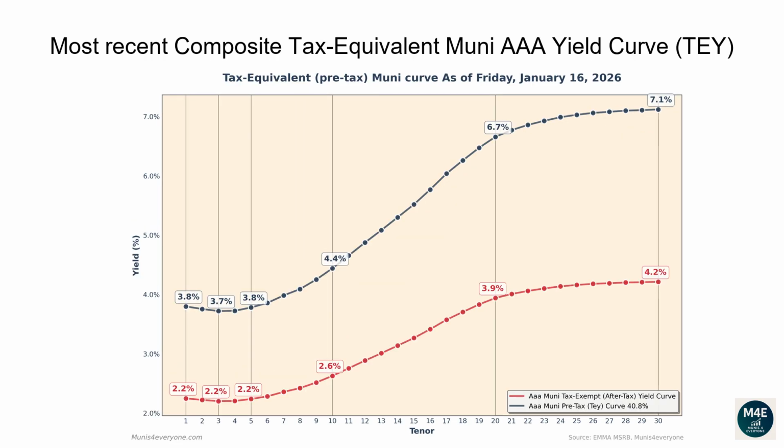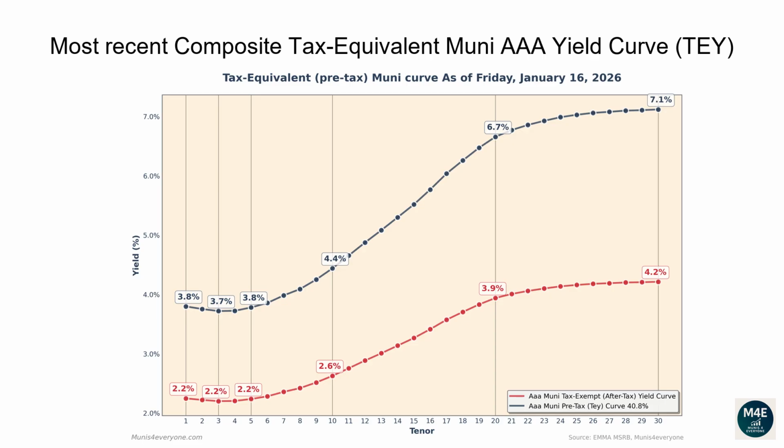Let's now go over the most recent composite tax-equivalent Muni AAA yield curve. The following graph shows, in red, the tax-exempt after-tax Muni yield curve, versus in blue its tax-equivalent, pre-tax version assuming a 40.8% top tax bracket, as of January 16, 2026. Why would you care to see the tax-equivalent version of the Muni yield curve? More on this later. Let's first go over the pre-tax, aka tax-equivalent yield curve.